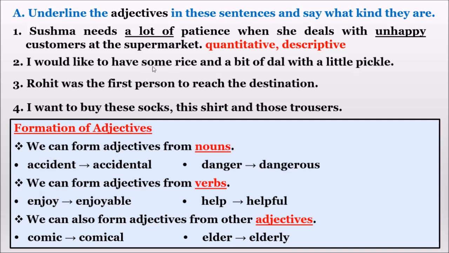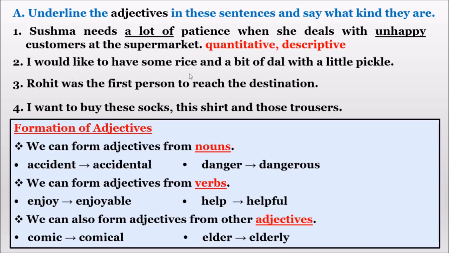Underline the some and below that you write it as quantitative. Here they have given it, right? In the same way you have to write. If you have place, you can write beside this. If you don't have place, just underline the some here and write below this as quantitative.